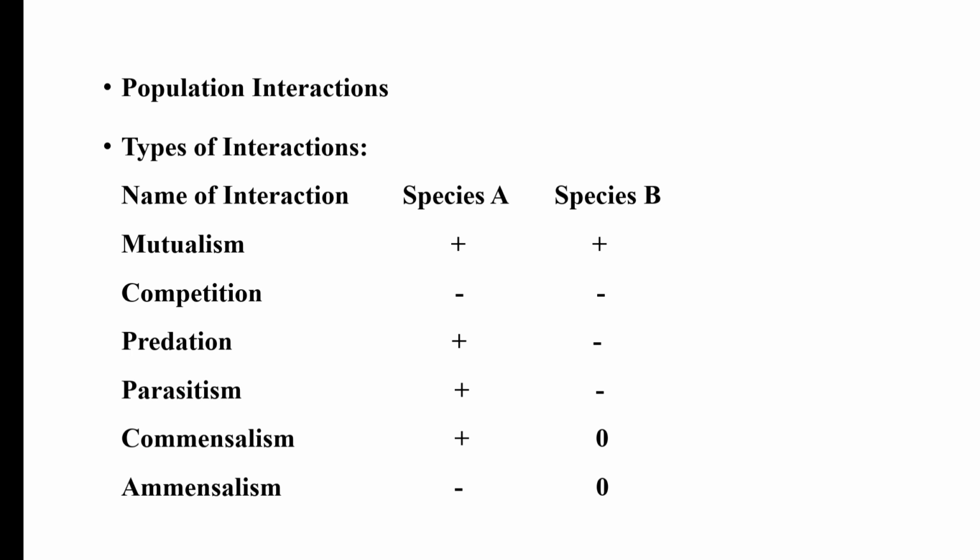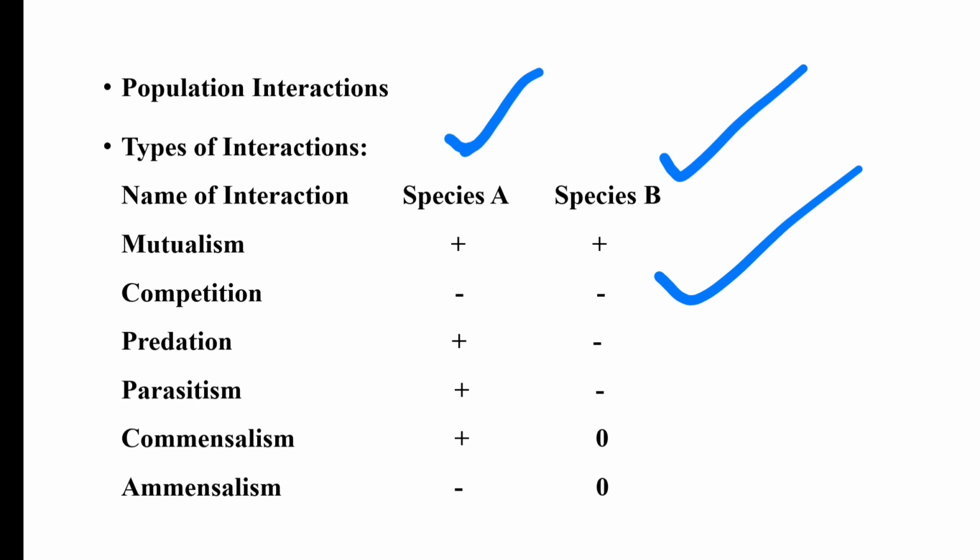Then population interaction. What is interaction? Interaction can be of two types. One is interspecific, one is intraspecific. Interspecific means the interaction between two species, and there are different types of interspecific interaction. One is mutualism, where both species get benefits from each other. One of the famous examples of mutualism is mycorrhiza, which is present in the roots of higher plants.